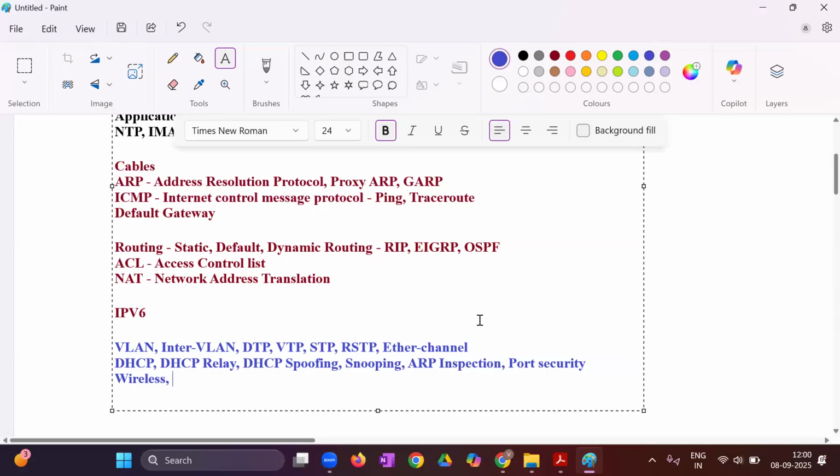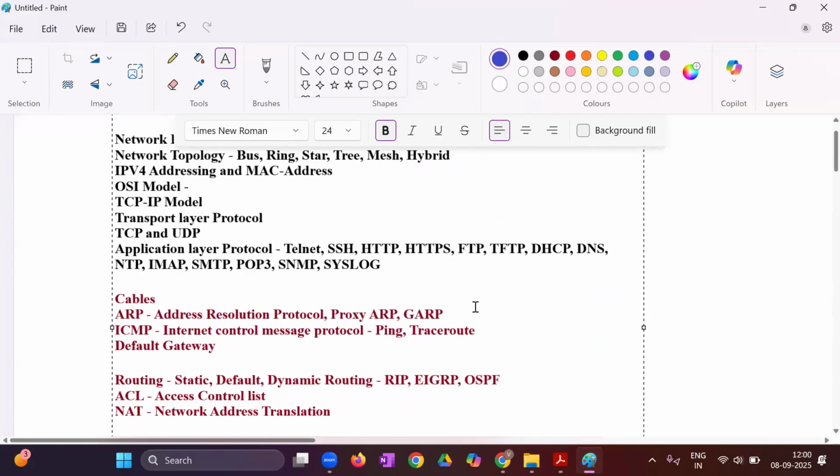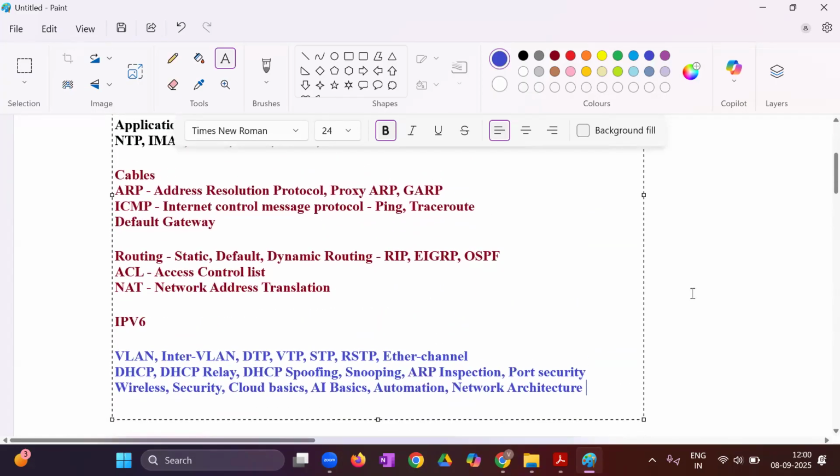Wireless configurations. Certain security fundamentals. Then cloud basics. AI basics. Then automation, network architecture. So this is the sequence that we are going to follow. And after that, whatever topics are left will be covered at last.